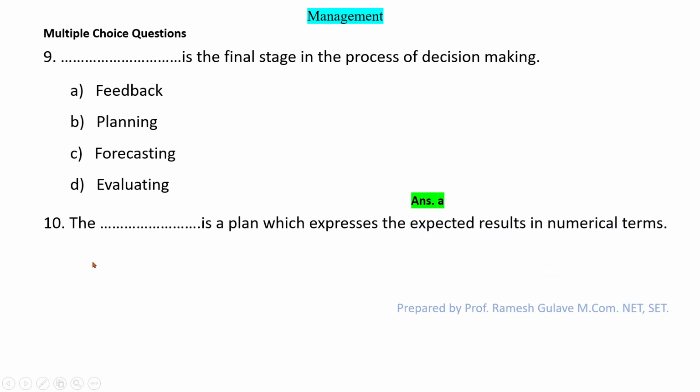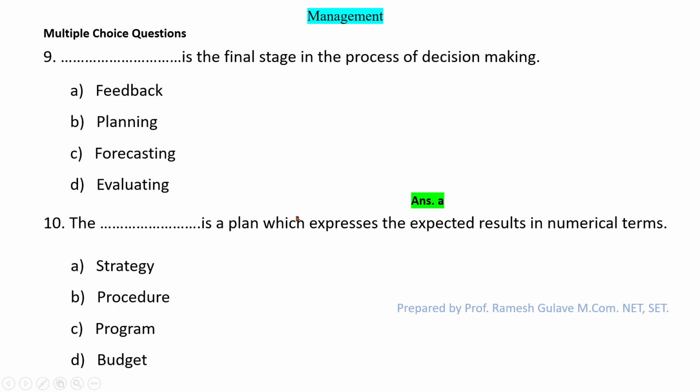Next question says the dash is a plan which expresses the expected results in numerical terms. Okay, so basically it is a plan which is in numerical terms. So strategy, no, it is a long-term plan. Procedure, no. Program, no. But budget, yes. Budget is a plan which is in numerical terms. Yes, in budget we predict the incomes and expenditure related to the future.